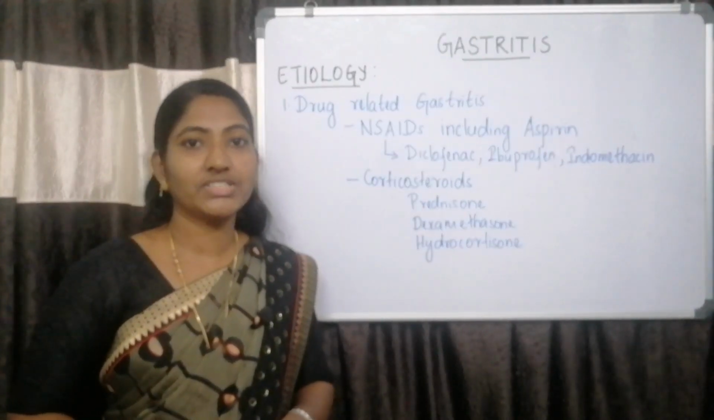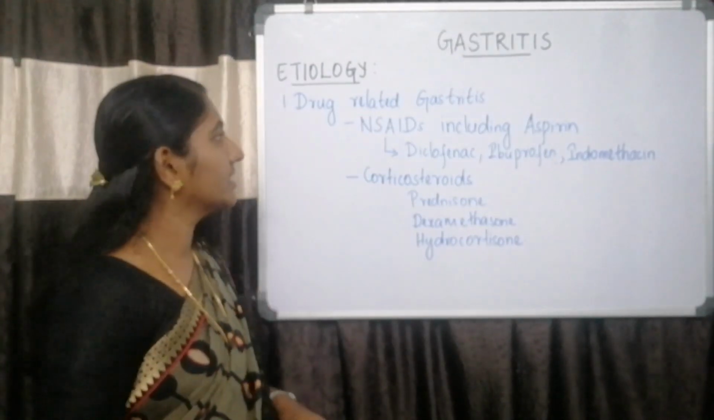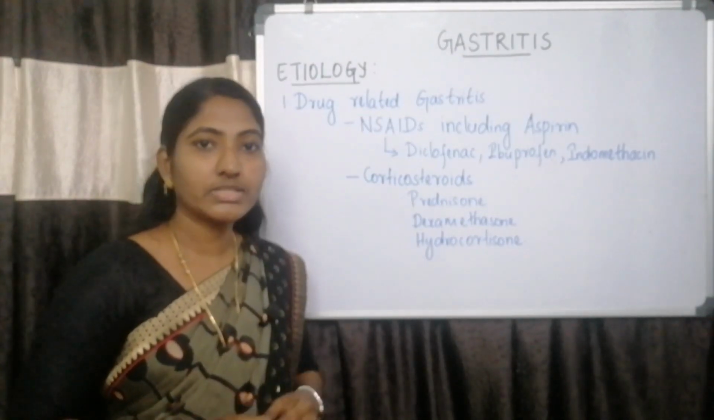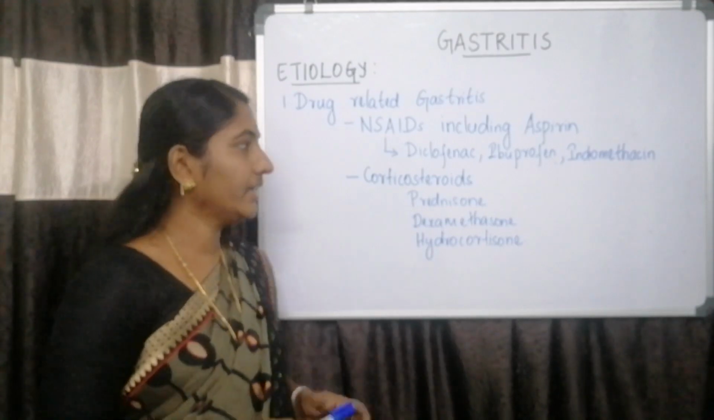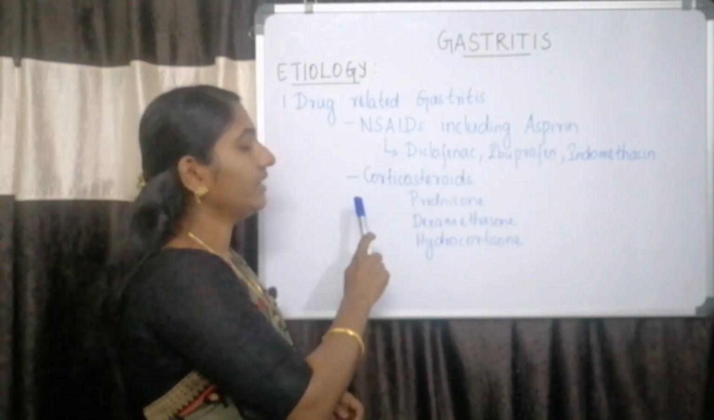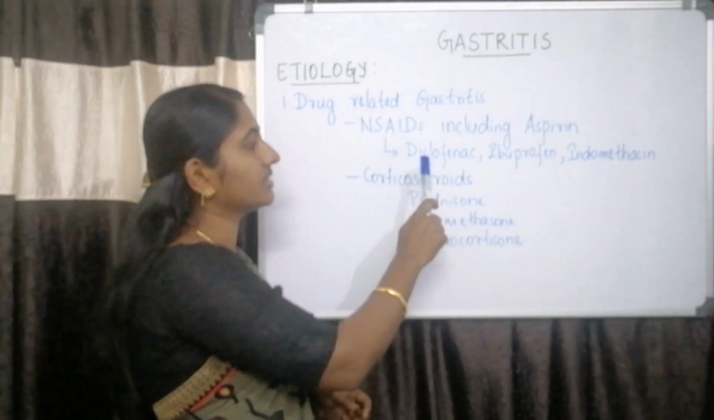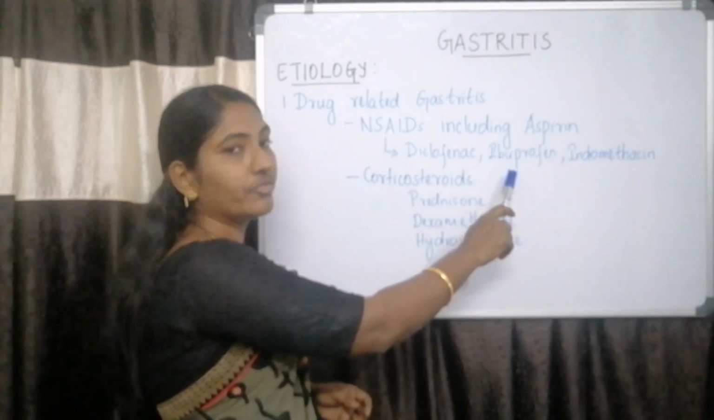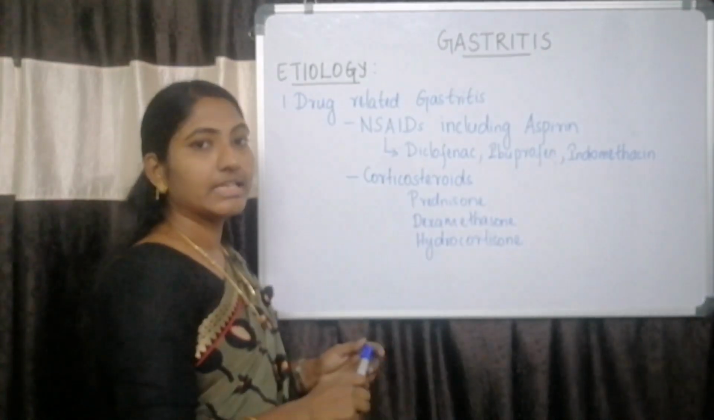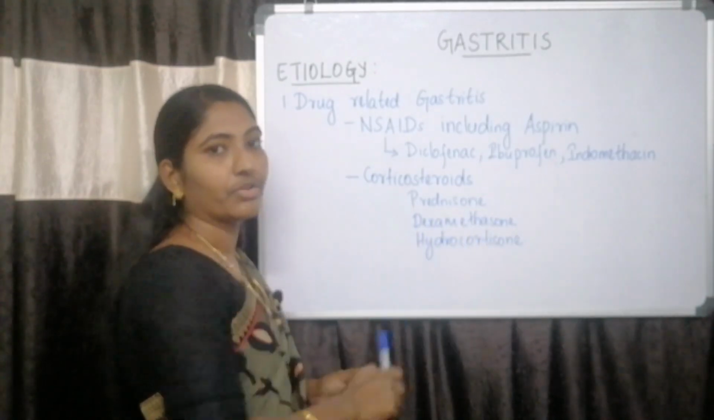Next, we will see the etiology of gastritis. The first etiology is drug-related gastritis. Gastritis can be caused by long-term use of drugs like non-steroidal anti-inflammatory drugs including aspirin, and corticosteroids. The examples of non-steroidal anti-inflammatory drugs are diclofenac, ibuprofen and indomethacin. Examples of corticosteroids are prednisone, dexamethasone and hydrocortisone.